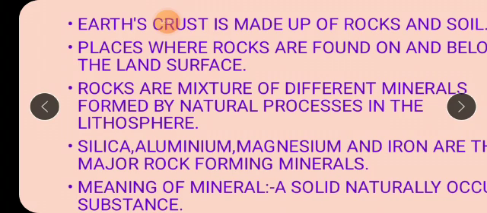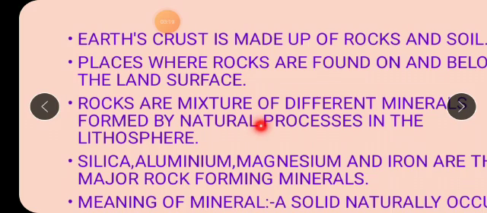So minerals are what, children? They are solid substances which occur naturally. Minerals are the solid things from which we get the rocks. Rocks are a mixture of such minerals which are formed by natural processes in the lithosphere. Nobody made the minerals artificially; they are formed by natural processes.